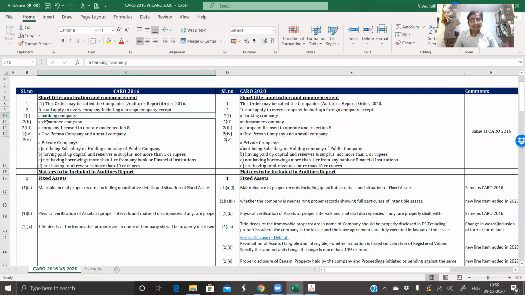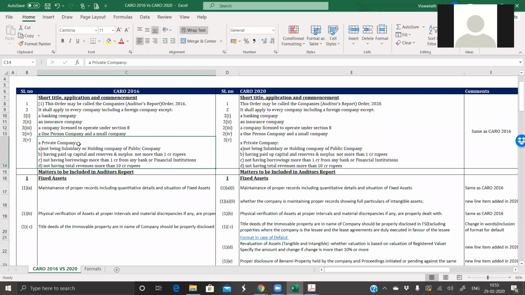Then it's not a banking company, insurance company. Then go into the private company definition. In that, you see not being a subsidiary or a holding company. When you see it's a private company, you need to see whether all these conditions apply or not. Please understand, this is an AND condition. So all of this should be no, then only the exemption will apply.